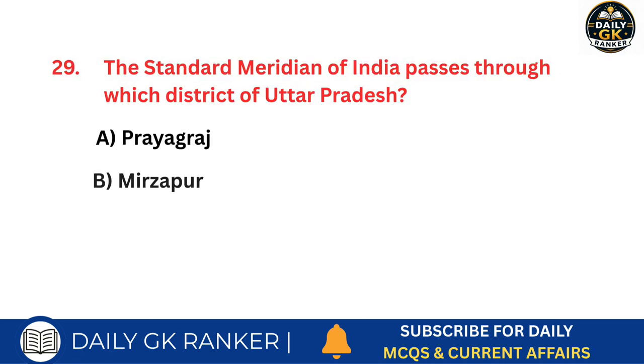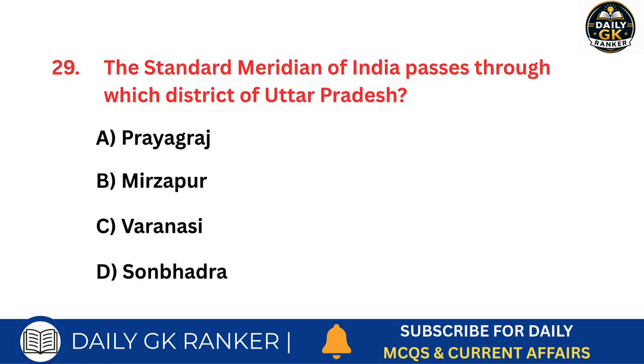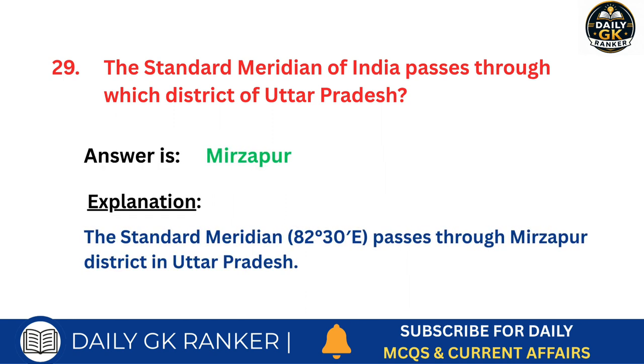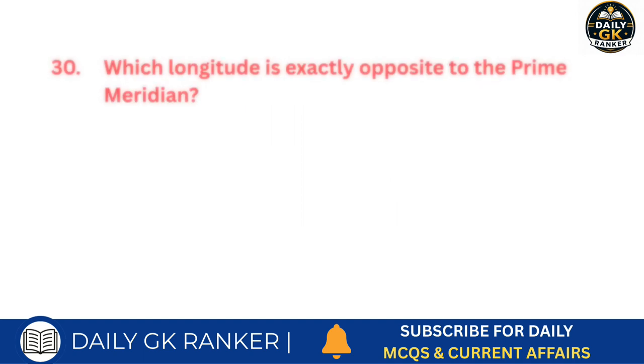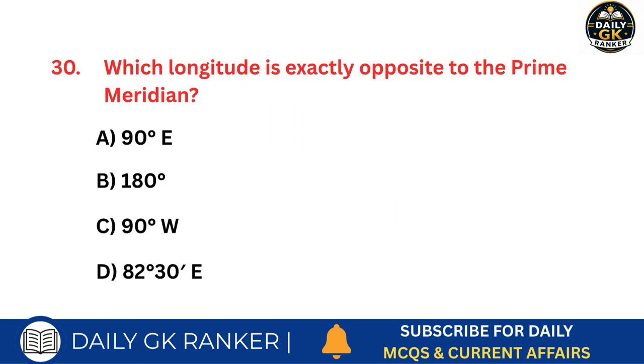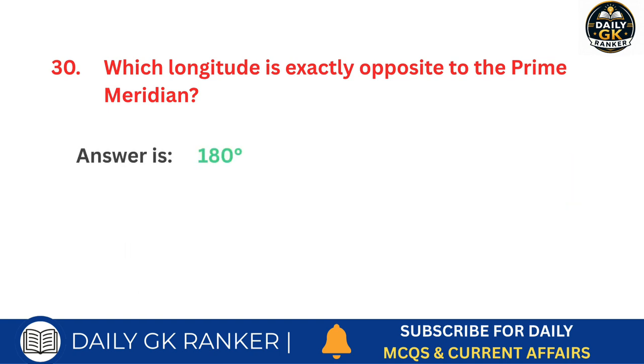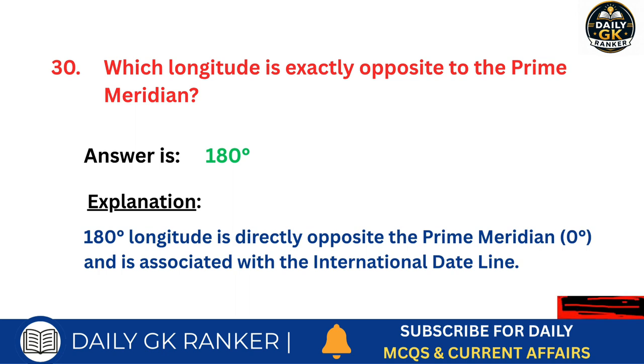The standard meridian of India passes through which district of Uttar Pradesh? Answer is Mirzapur. Which longitude is exactly opposite to the prime meridian? Answer is 180 degrees.